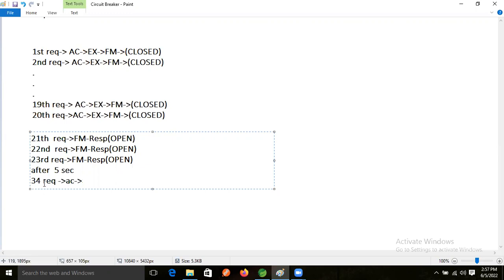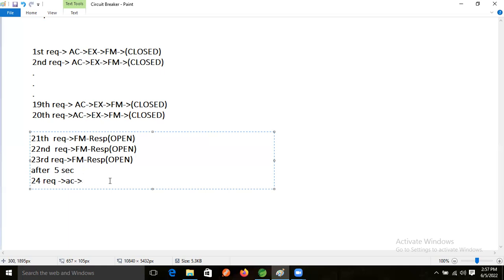Just this one is what assumption number I'm giving, okay? Don't bother about the assumption number, because after 5 seconds we don't know how many requests are processed. So let's take 24 only, 24 requests. When the 24th request comes, the actual logic will execute again after 5 seconds.